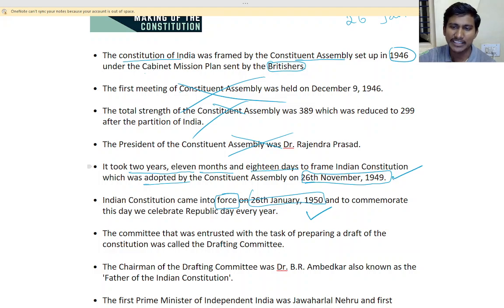But it was completed, your fourth is completed, like that, your fourth standard completed, then you went to fifth standard, right? That is how. So it was completed, or adopted on this day, that is 26 November 1949, and it came into force, that is it is to be followed from 26 January 1950. After that it came into force, that is these rules, all the regulations have to be followed from that day, right? That is the meaning.